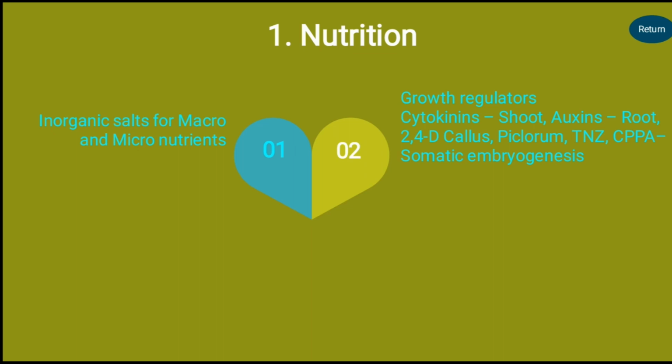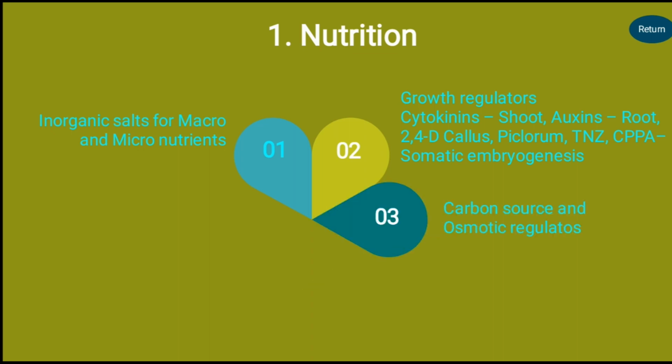The growth regulators play a major role in the success rate of in vitro micropropagation. Among the regulators, two key components, cytokinins and auxins, play a major role. The examples of cytokinins are IBA and other components, and auxins are added to the tissue culture medium to trigger the root induction. 2,4-D and indolactic acid are examples for auxins.